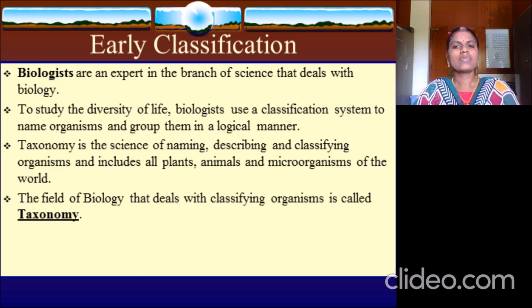Taxonomy is a science of naming, describing, and classifying organisms and includes all plants, animals, and microorganisms of the world. The field of biology that deals with classifying organisms is called taxonomy. Okay, what is taxonomy? It is a field that deals with the classification of organisms.